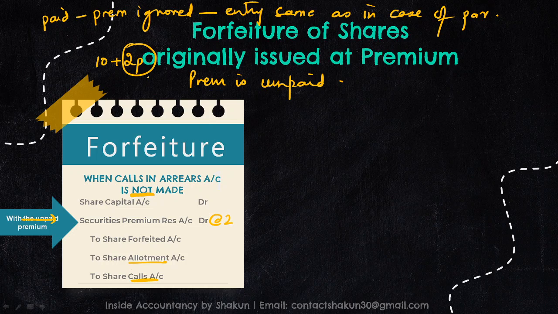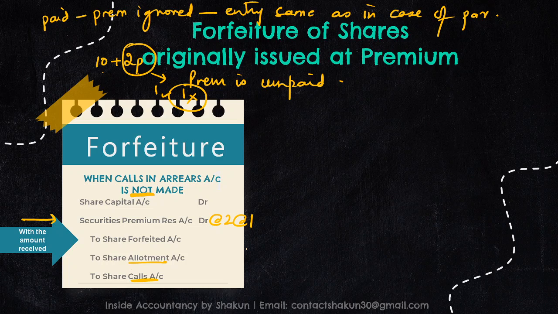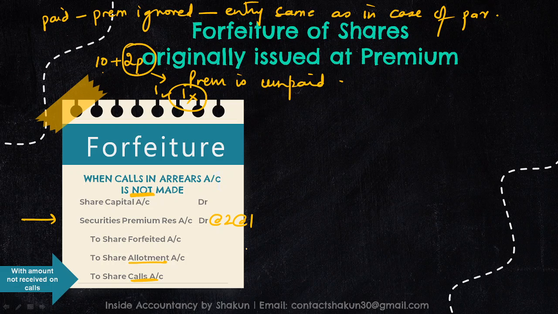But in another instance, let's say the share is of 10 and premium is 2, but the person has paid 1 rupee and has not paid 1. Okay, 1 rupee is paid and 1 rupee is not paid. Then it will be debited with 1 rupee, right? So it is always debited with the amount of premium that is unpaid. Share forfeited is credited with the amount that has already been received on those shares. Allotment and calls will be credited with the amount that has not been received on each one of them.